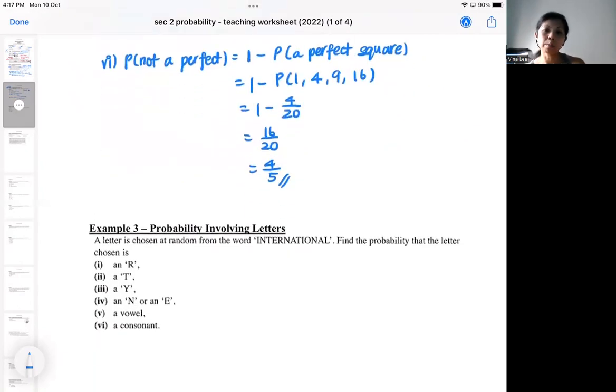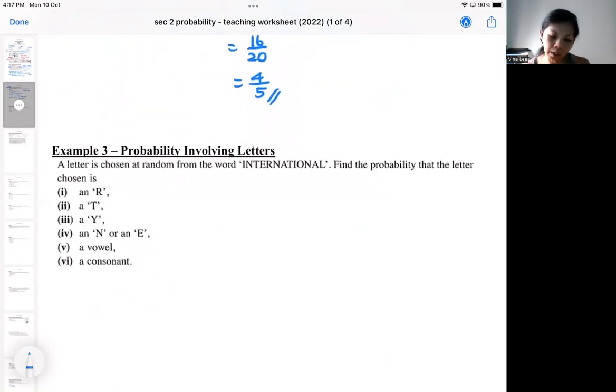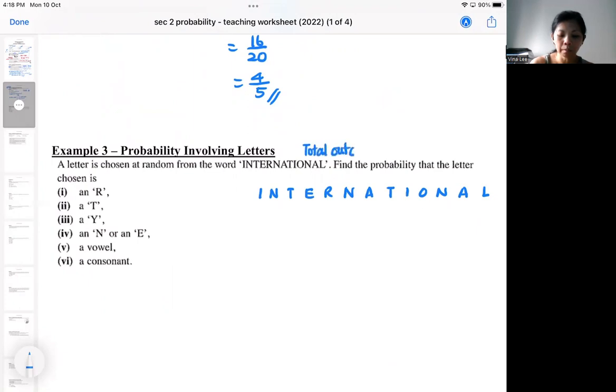Okay, and then we got probability that involves letters. This one I gotta count carefully. Okay, international. So there are 13 letters. So the total outcome is 13. So when you try to draw a letter from the word, you get 13 outcomes.